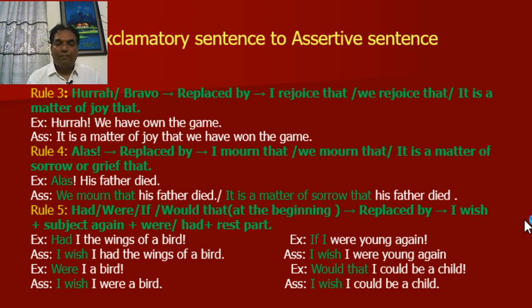Rule number 5. Had, were, if, or would that. If these words or phrases are used at the beginning, these will be replaced by I wish plus subject again plus were or had plus rest part. For example, had I the wings of a bird? Assertive, I wish I had the wings of a bird.